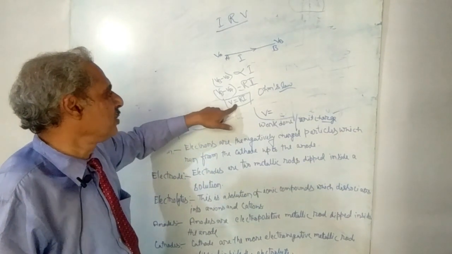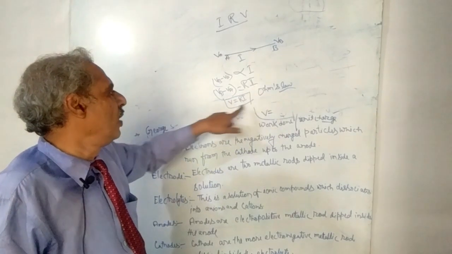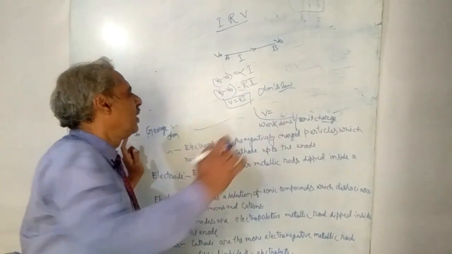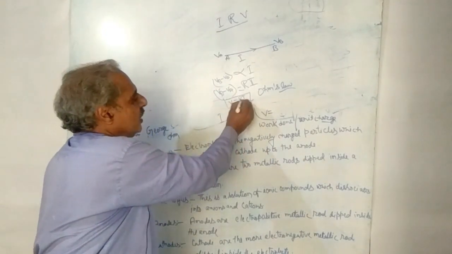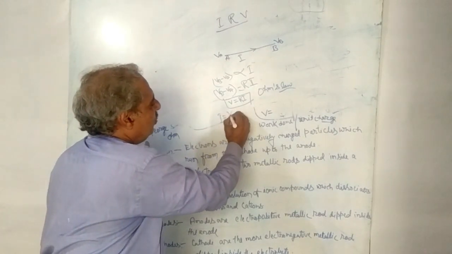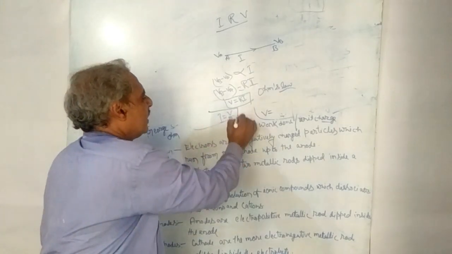We can also rearrange this formula in another form. If V is equal to RI, then you can write I is equal to V by R. This is the second formula.